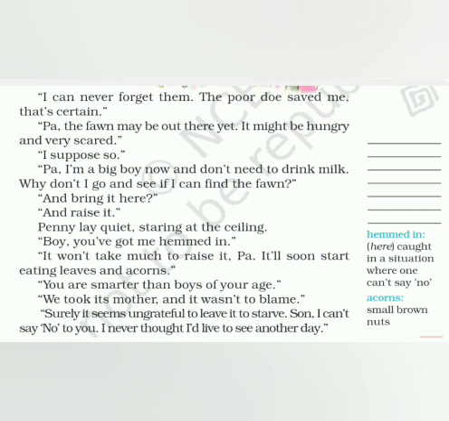He tells his father, why don't I go to the forest and look for the fawn and see whether I can find the fawn? And bring it here, Penny said, and bring it here and raise it. That is what Jody told his father. Penny lay quiet, staring at the ceiling. He lay quiet because his mind was racing. He began to think of what his son was telling him. That is why he suddenly became quiet, because he was thinking.